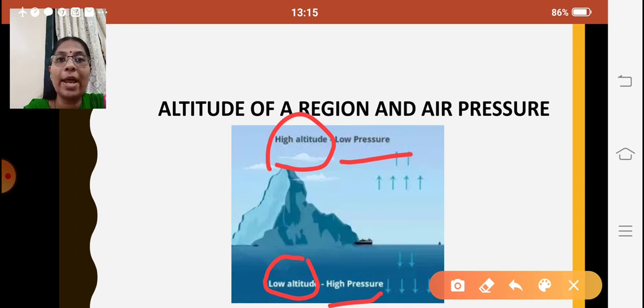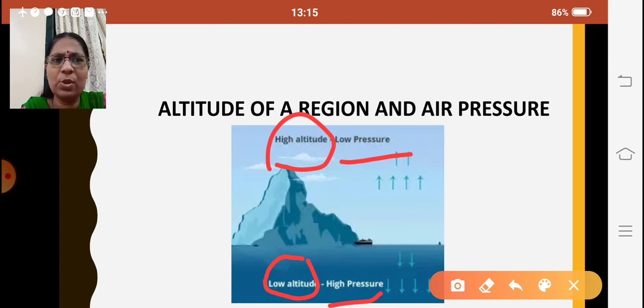When people go mountaineering, as I told you in our second presentation, the air pressure decreases as you climb.